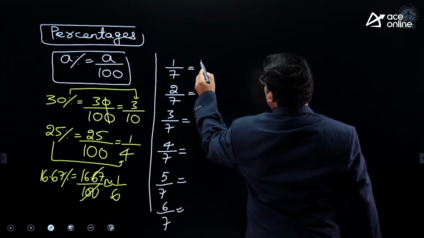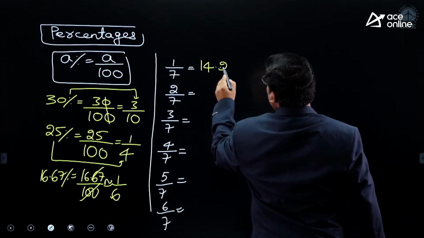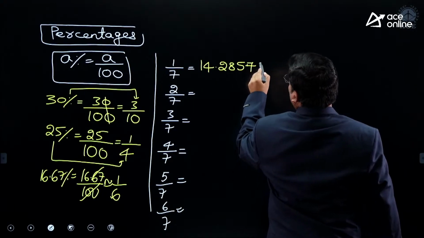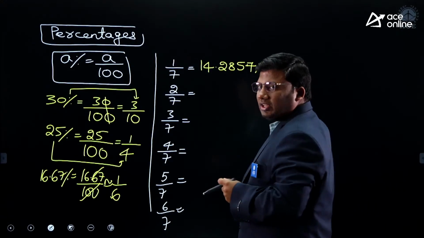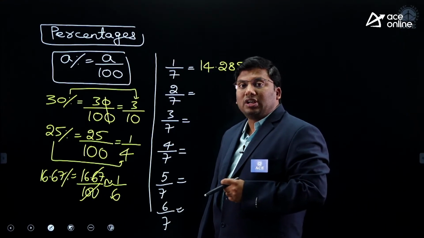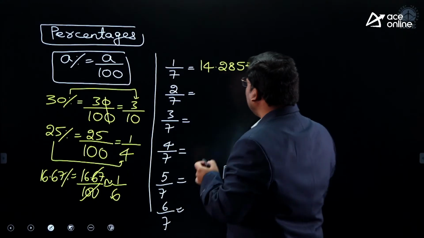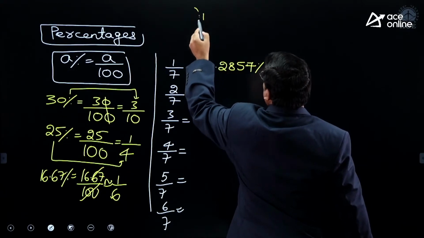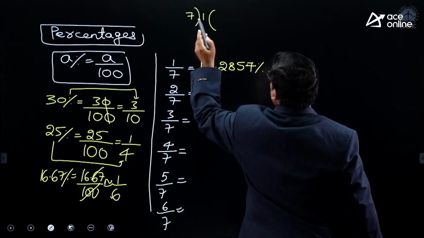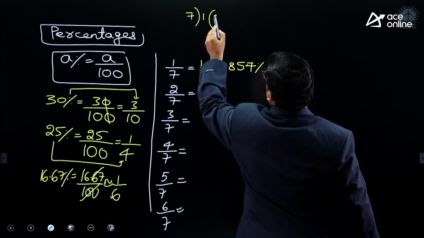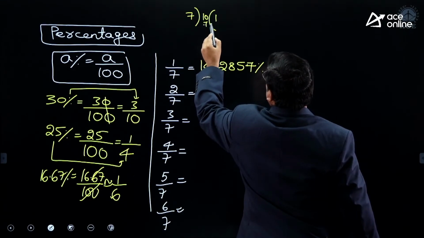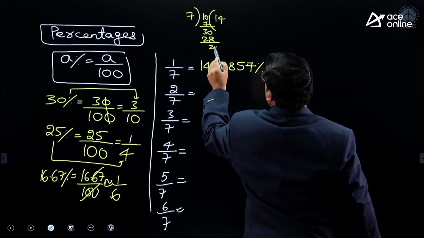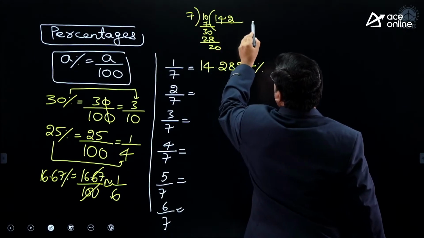1 by 7, write it down as 14.2857%. 1 by 7 value is 14.2857%. How did you get this 14.2857? Divide 1 by 7. 7 ones are 7, then 30; 7 fours are 28, then 20; 7 twos are 14, and so on. Are you all with me?